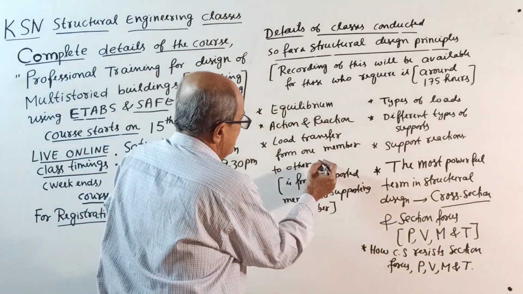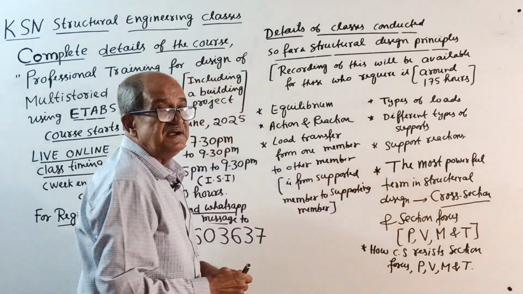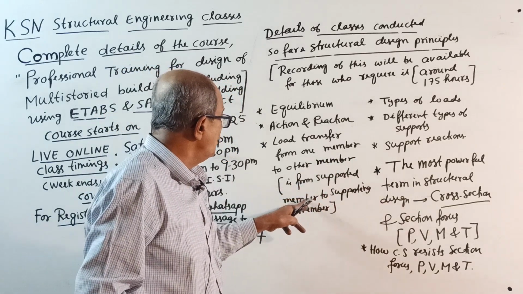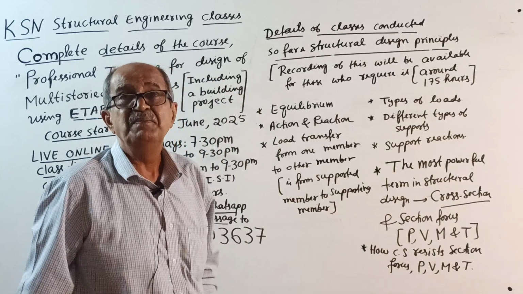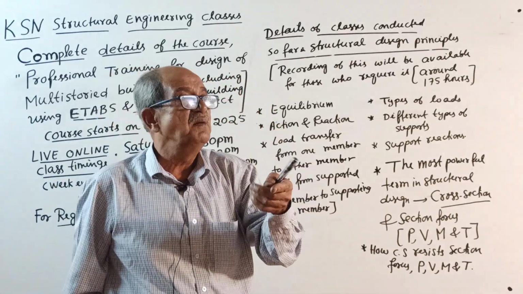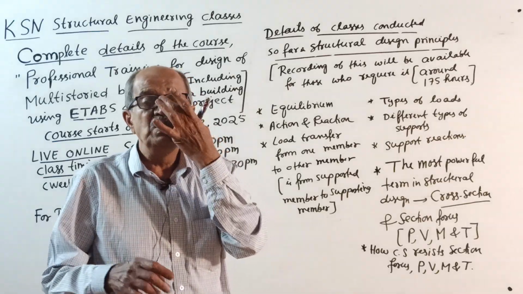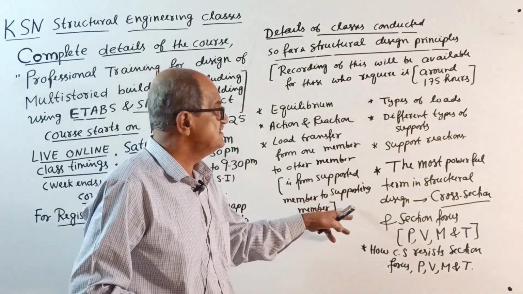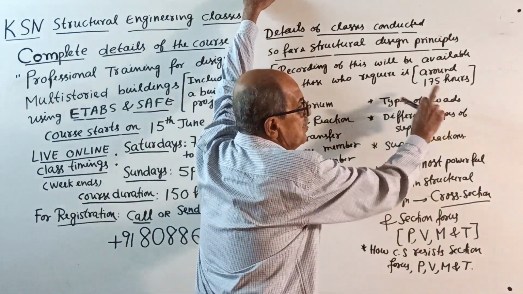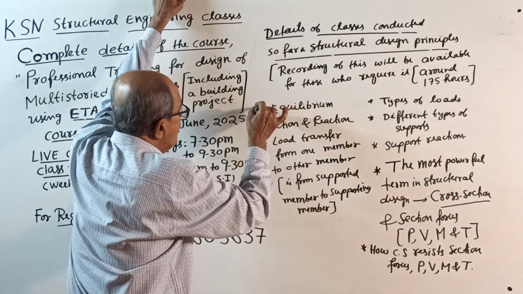From one member to other member. Technically it is called load transfer from supported member to supporting member, like slab to beam, beam to column, column to footing, footing to soil. How the load is transferred, what is the principle of load transfer, then different types of load. Remember, this is very, very important.